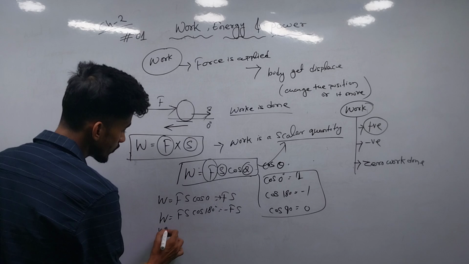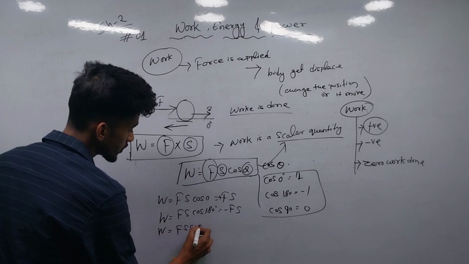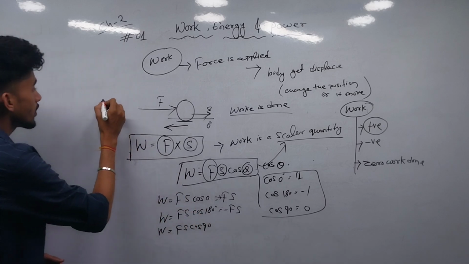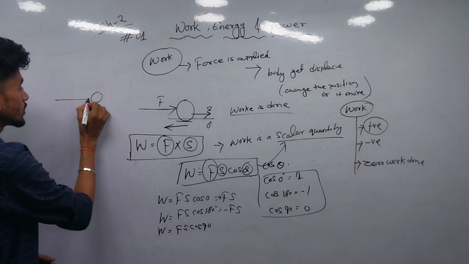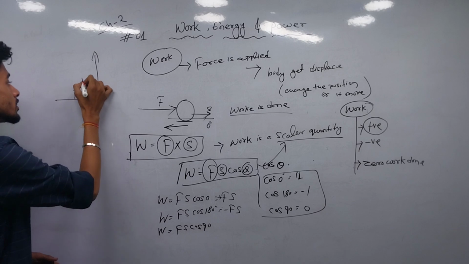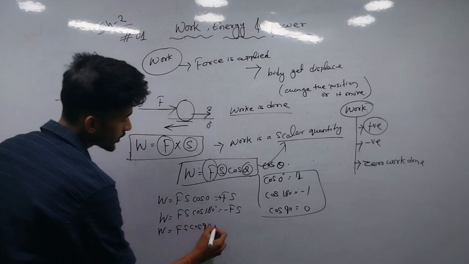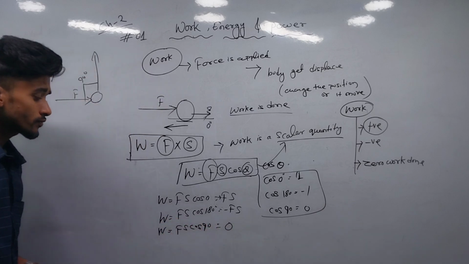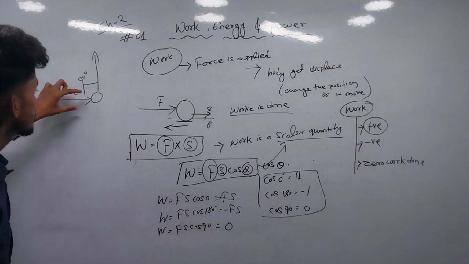And if W equals FS cos 90, it means if we are applying force upon this object in this direction and the body gets displaced in the perpendicular direction, the angle will be 90 degrees. In that case, the work done will be 0. Okay, we can observe this in circular motion.